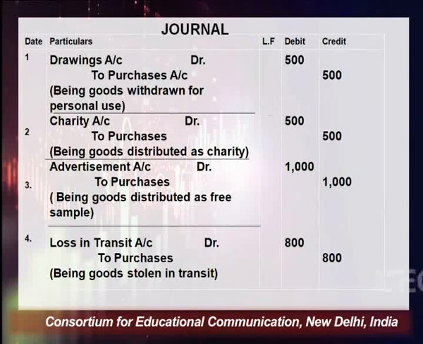All types of expenses come under the nominal account, and the rule of the nominal account says debit all expenses and losses, credit all income and gains. So according to that rule, we have to debit this charity account. Since we have distributed goods as a charity, there is a reduction in the value of purchase. So what we have to do? We have to credit purchases account.